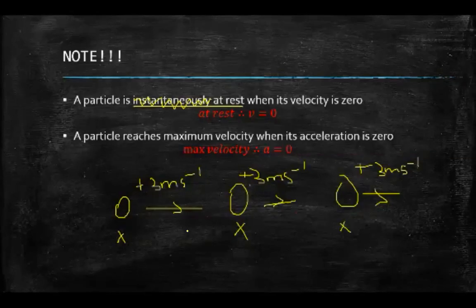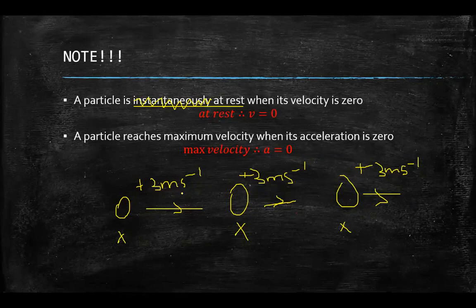At each point I check the velocity again of the same particle, and I realize that at each point my velocity is the same. So the magnitude is the same, 3 meters per second, and the direction is also the same. At each point, the particle is still moving to the right.